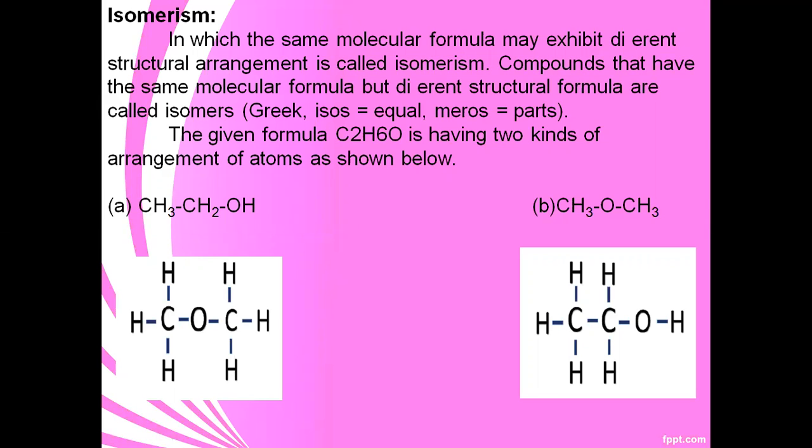For example, take C2H6O. This is the same molecular formula but with two structures, A and B. A is CH3CH2OH. B is CH3OCH3. So it has the same molecular formula C2H6O but a different structure. In A, the oxygen atom is coming with a hydrogen.